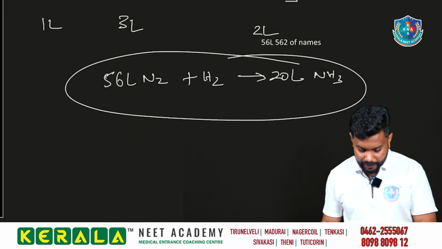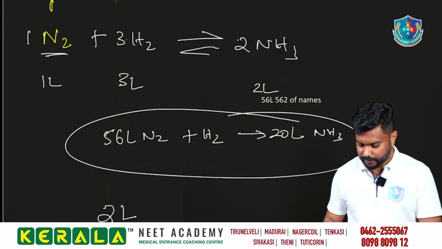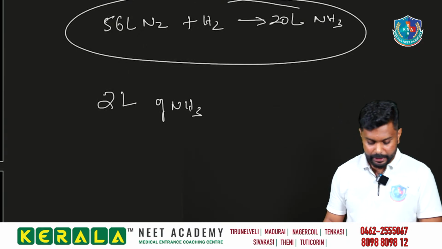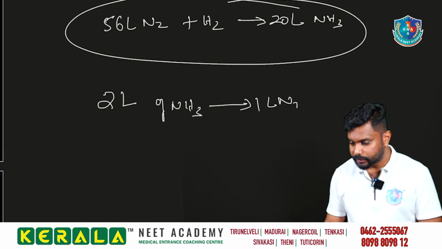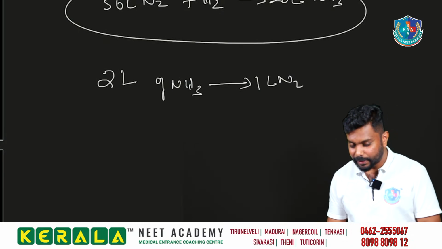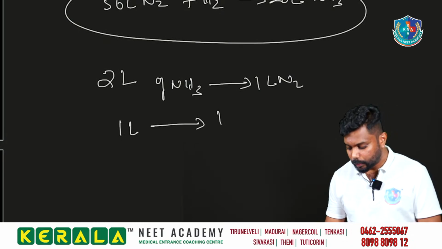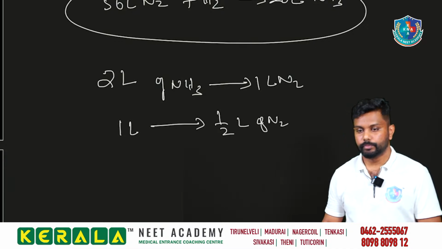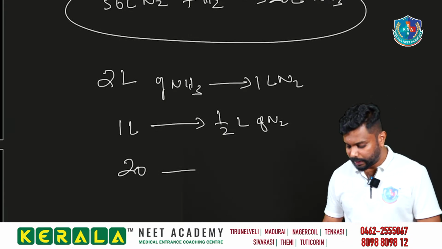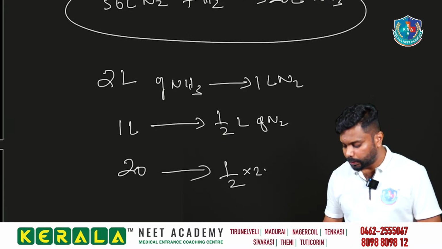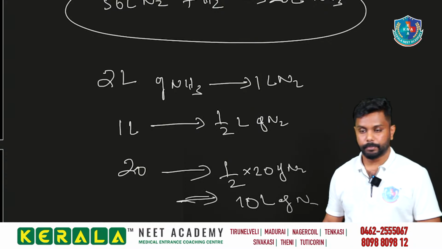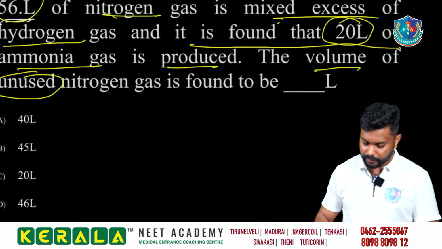By considering the volume, we can know that 2 liter of ammonia is given by 1 liter of nitrogen. So we can mention 1 liter of ammonia is given by 1/2 liter of N2. Here we have 20 liter, so 1/2 into 20 of N2, which means we have to use 10 liter of nitrogen.